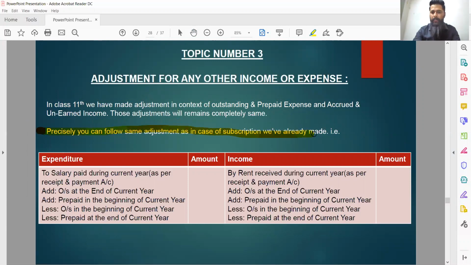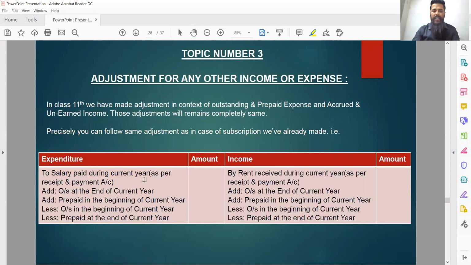Precisely the same adjustment which was taught in case of subscription remains same here. Say, for example, salary paid during the current year as per receipt and payment account.